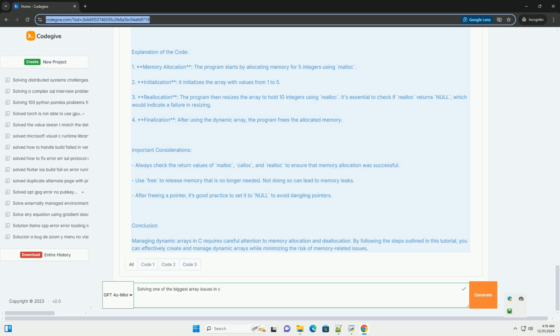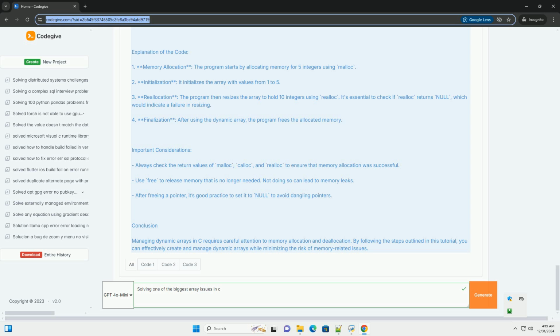Step 5, free the allocated memory. free(array); // always free the memory after use. array = NULL; // set pointer to null to avoid dangling pointer. return 0; // successful execution.